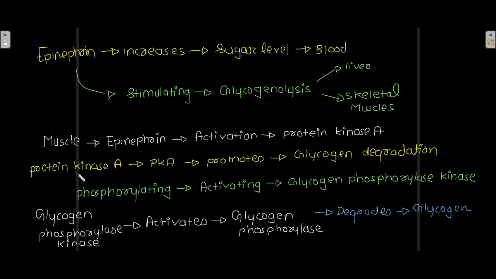It phosphorylates and activates the enzyme known as glycogen phosphorylase kinase. Glycogen phosphorylase kinase, activated by phosphorylation by protein kinase A, now activates glycogen phosphorylase, and this glycogen phosphorylase then degrades the glycogen.